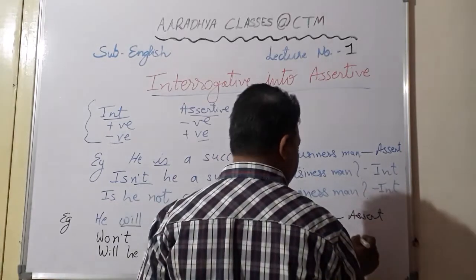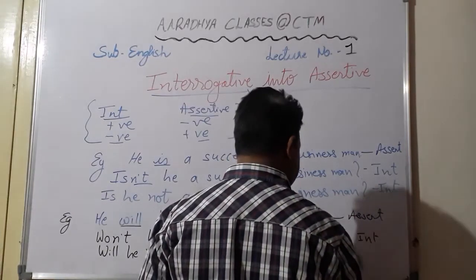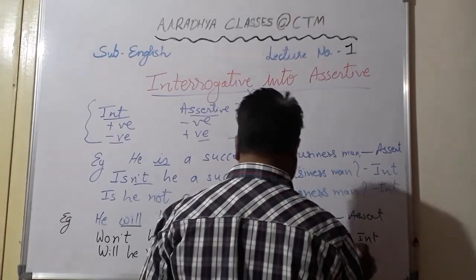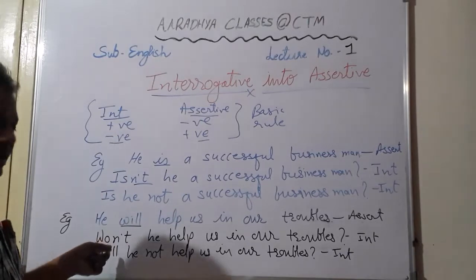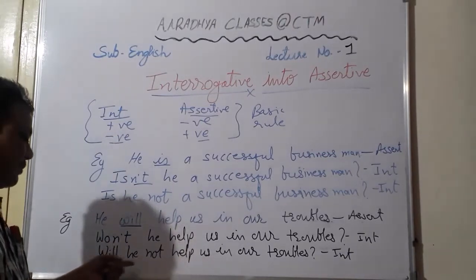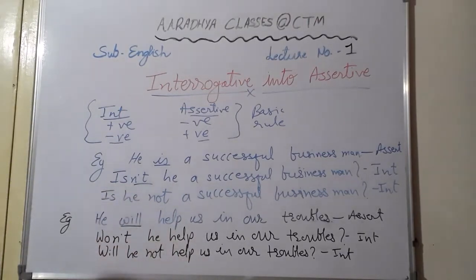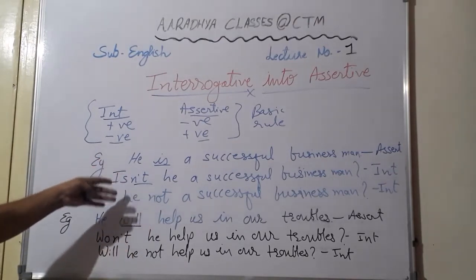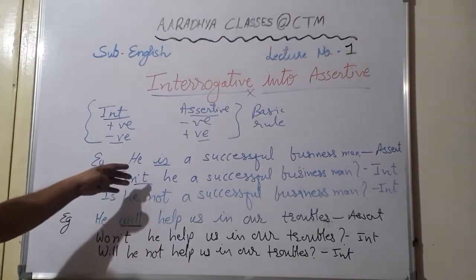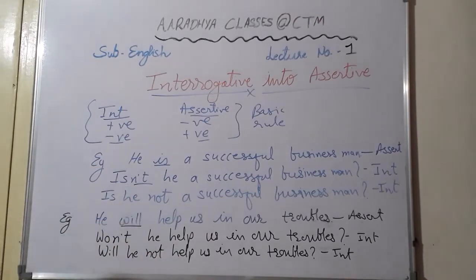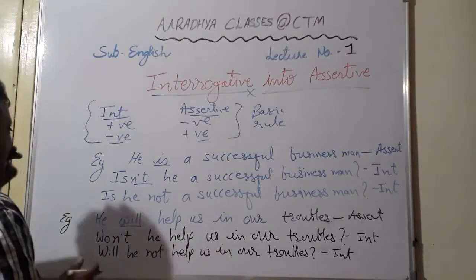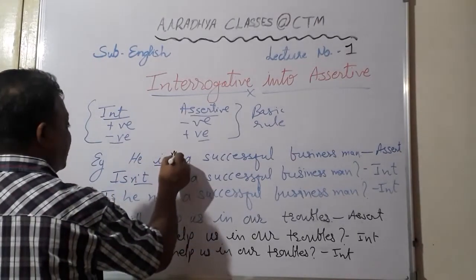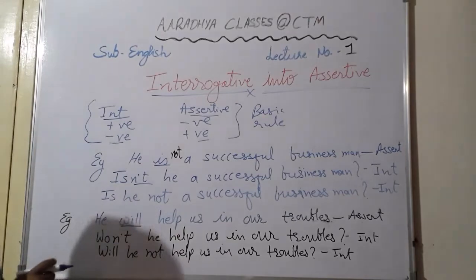Okay, so students, here you see both are examples of interrogative sentences. Whether you write in the combined form or separate not from the auxiliary, both are right. Here we have seen just two examples of assertive converting into interrogative. Both the sentences were positive. Now instead, if you write that he is not a successful businessman, then students, what will come?